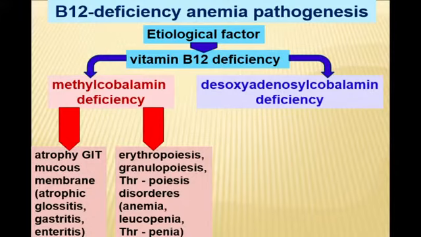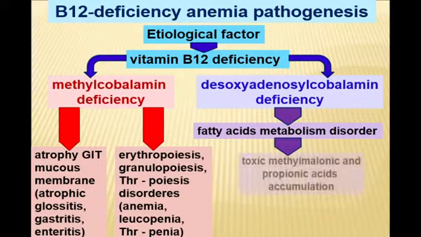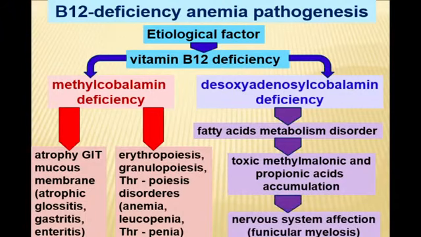Deficiency of desoxyadenosylcobalamin manifests with problems of the nervous system due to disordered synthesis of myelin and formation of toxic fatty acid and its accumulation, and as a result the patient has problems with the peripheral nervous system.